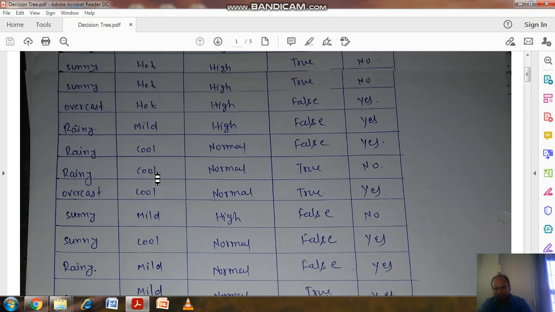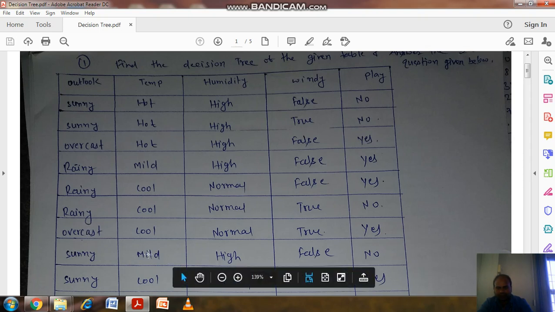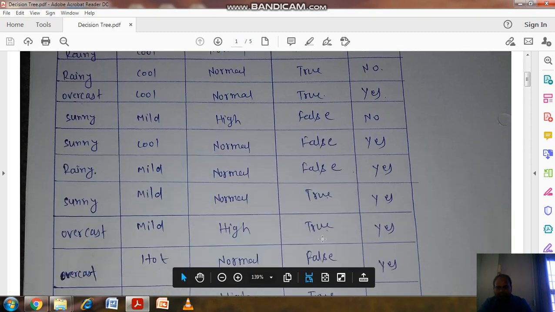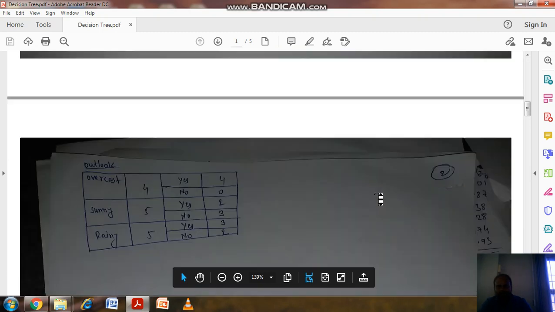So corresponding to overcast, what is the result of the game? Overcast, yes. Overcast, yes. Overcast, yes. Overcast, yes. So in all the 4 cases, the game has been played.